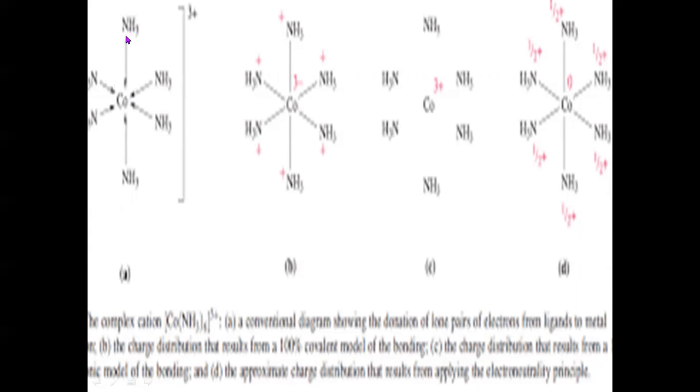Because this gives you an idea that electron pairs are donated by the ammonia nitrogen atom to the central metal ion. All these arrows represent the dative or coordinate bond. Therefore, these 6 arrows are 6 dative bonds formed by ammonia molecules with cobalt, and these are due to sharing of electron pairs. Therefore, they are covalent in nature and will not ionize in water. That you have to remember.